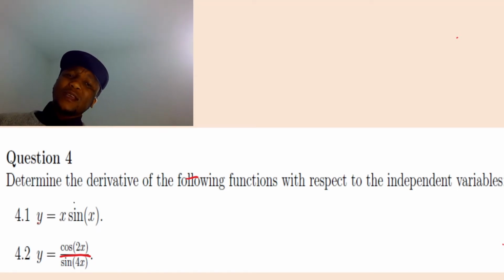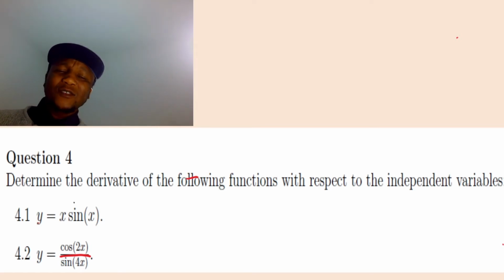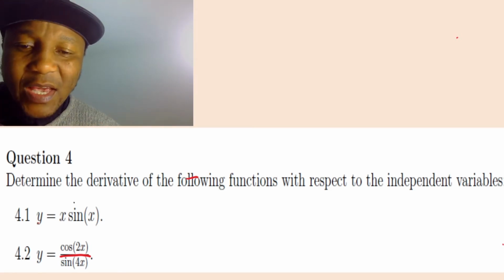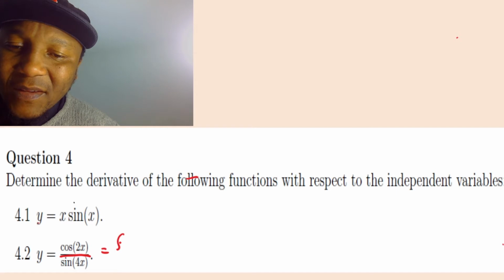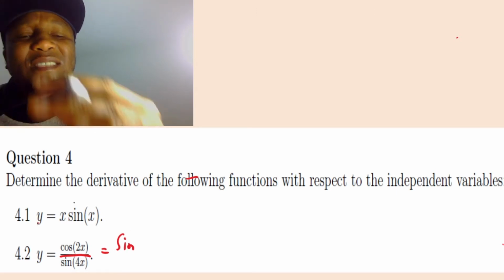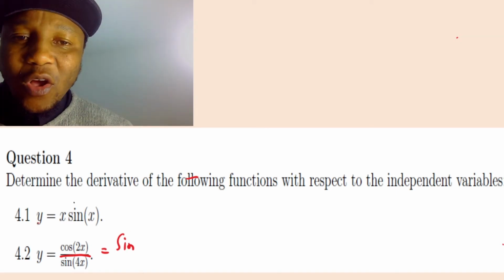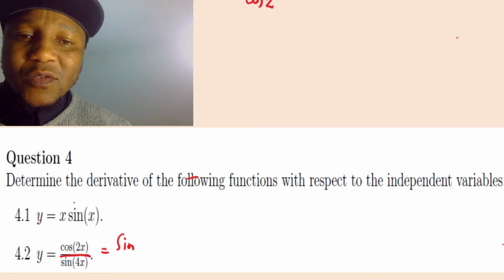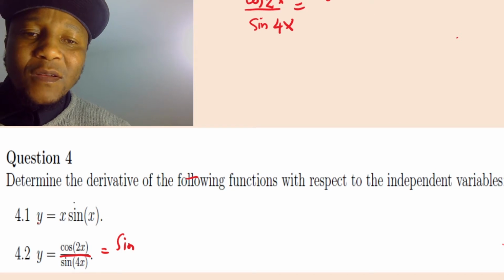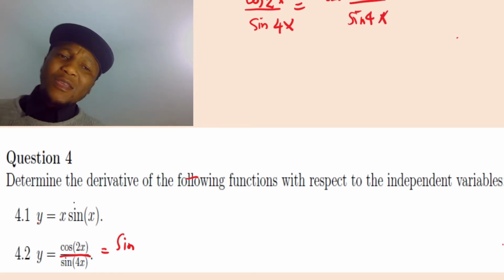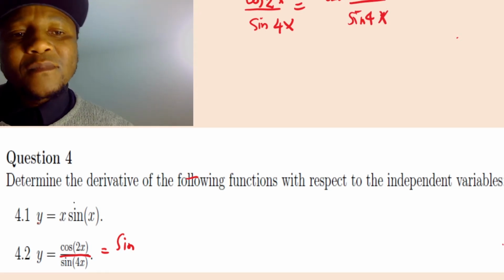How are you going to do that? I'll show you now. Look, so this time I say cos 2x over sine 4x. This time I say cos 2x multiplied by 1 over sine 4x. How about that? Oh yes, acceptable. You see?